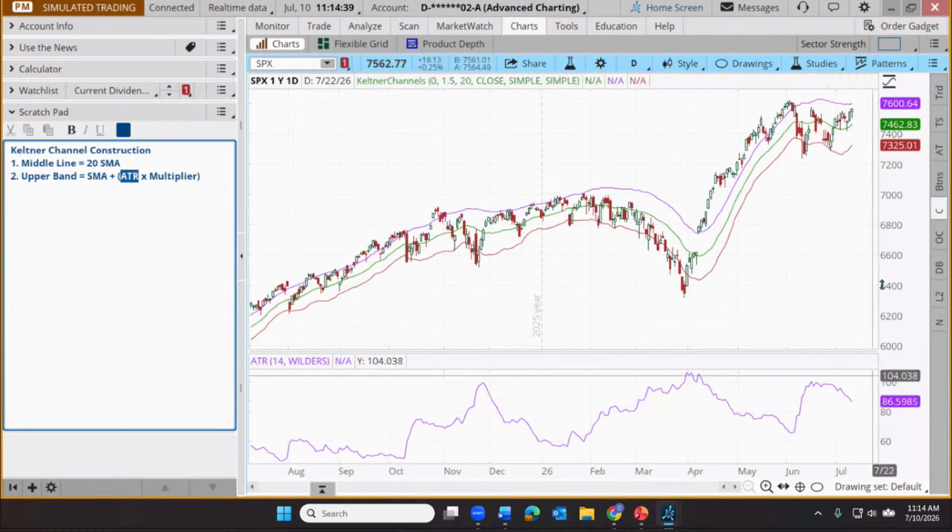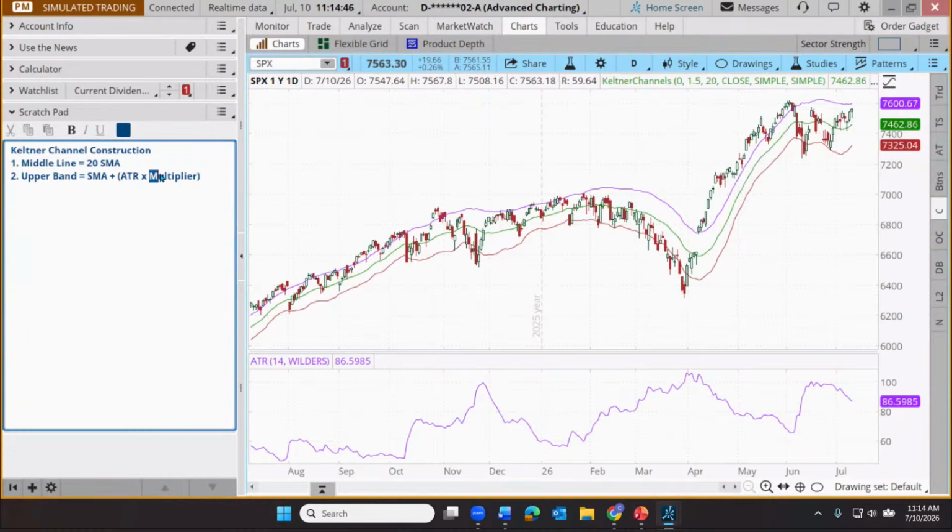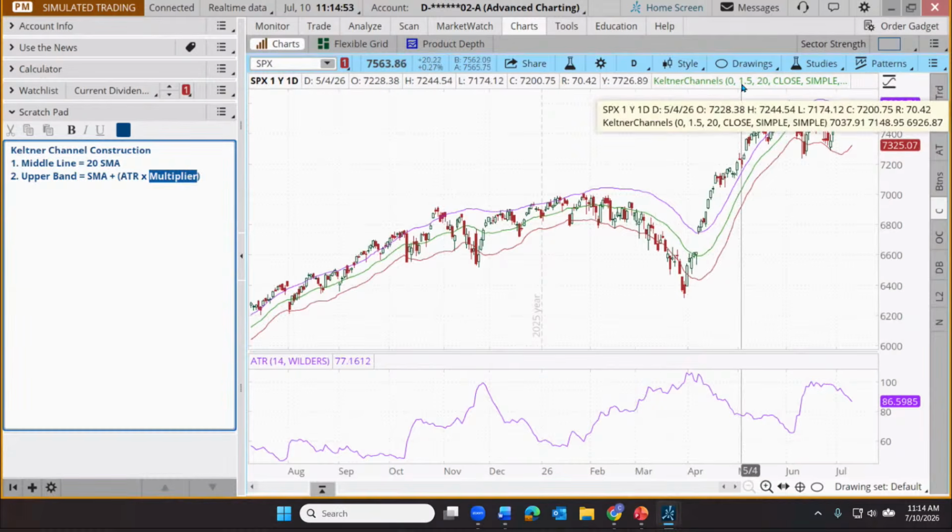Now we just draw a line. Well, we could go 86 points above, but this doesn't do that. It actually takes that ATR and it multiplies it by something. What do you suppose it multiplies it by? Well, our multiplier here is 1.5. In other words, our line is drawn 1.5 times the average distance or the average travel of the S&P 500 above and below. Well, the below is giving away the lower band, but you probably already figured that out. 1.5 times average distance traveled. That's where we draw that upper band.